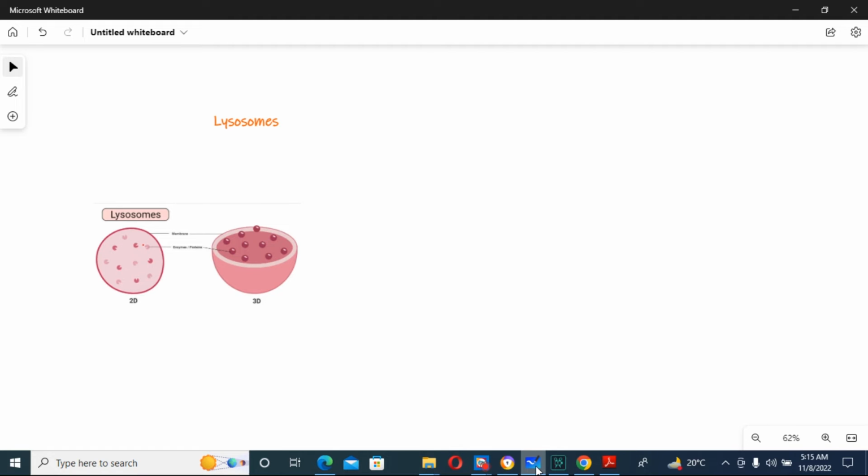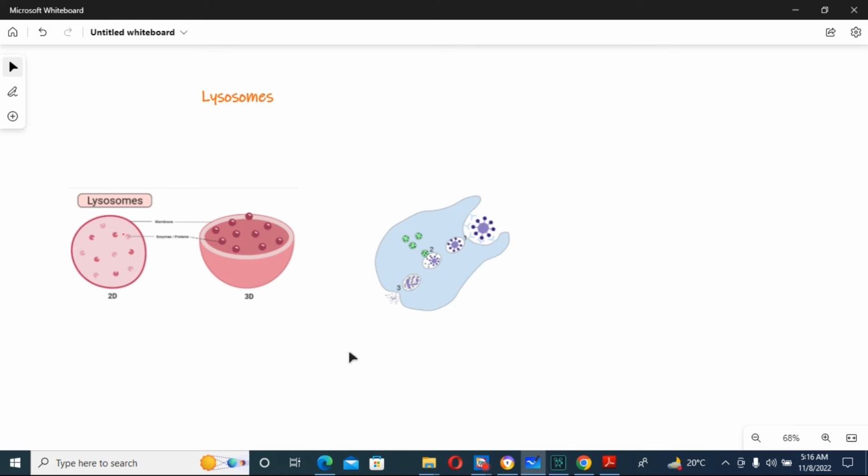Now come to the functions of lysosomes. Lysosomes have many functions, like when any foreign material like viruses, bacteria or amoeba are taken up by cells by phagocytosis, and that phagocytic vacuole or phagosome is fused with the lysosome and forms a single vacuole. Within this vacuole, the lysosome enzymes begin the process of digestion. After enzymatic digestion, that digested material diffuses into the cell.